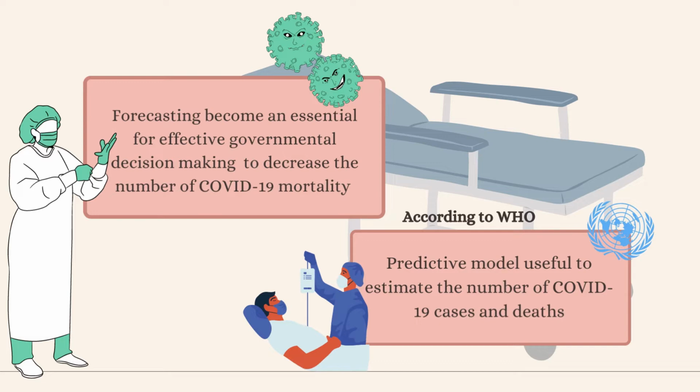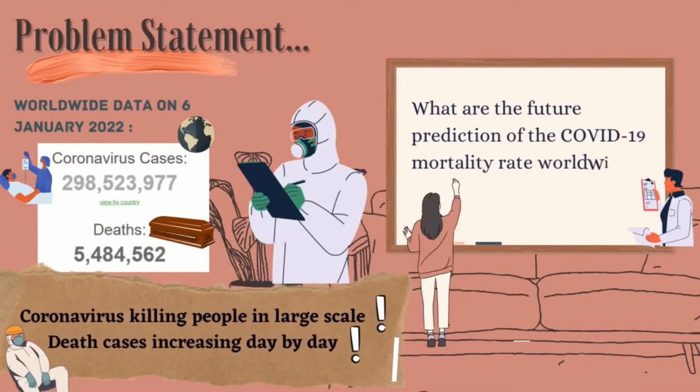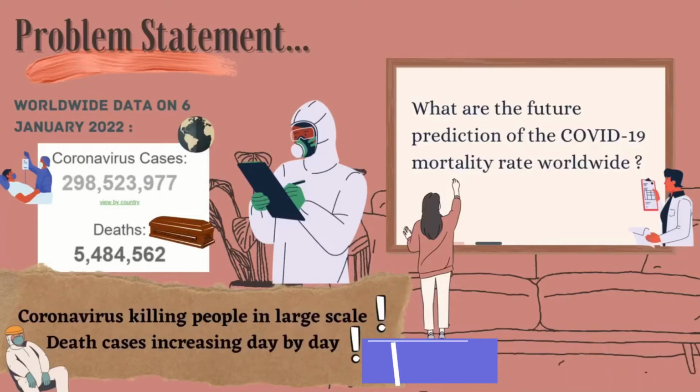According to WHO, predictive models will be very useful for estimating the number of COVID-19 cases and deaths. Coronavirus or COVID-19 is killing people on a large scale. The cases of COVID-19 are increasing day by day. For the worldwide data recorded on 6 January 2022, the total cases of COVID-19 worldwide is almost 300 million people infected, and there are 5,484,562 people dead because of COVID-19, which is at an alarming level.